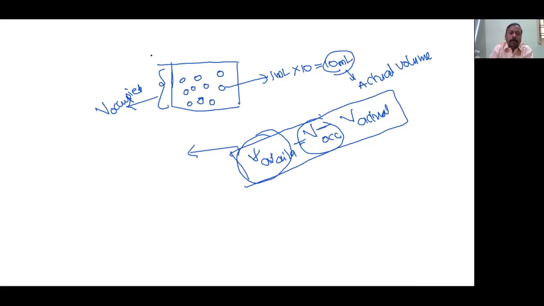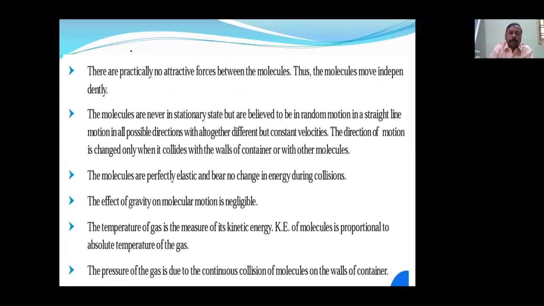These are the next points of the postulates. There are practically no attractive forces. This is also a wrong point. The previous point is also wrong, and this point is also wrong. Ideal gas equations are derived by taking the attraction force as zero.